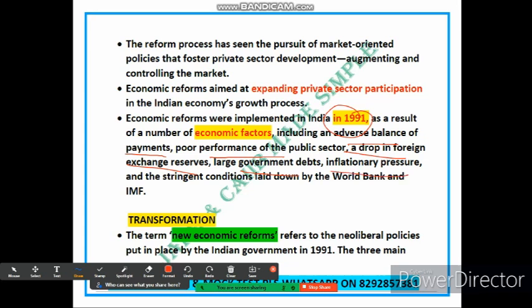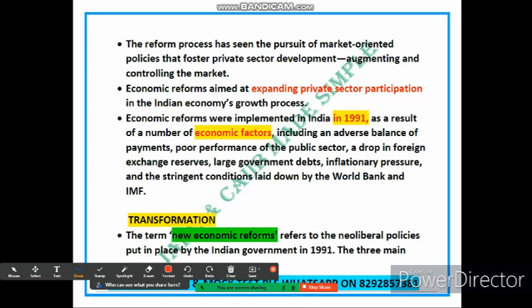So let me give you an example to make this concept more clear. Imagine a person who has spent more money on shopping than they earn from their job. They also have a loan to repay and very little saving. To avoid a financial crisis, they might decide to make significant changes to their spending habits, find a better paying job, and negotiate with their creditors for more favorable terms. Similarly, the Indian government had to address this economic difficulty by implementing reforms to improve the country's financial situation and attract international support.